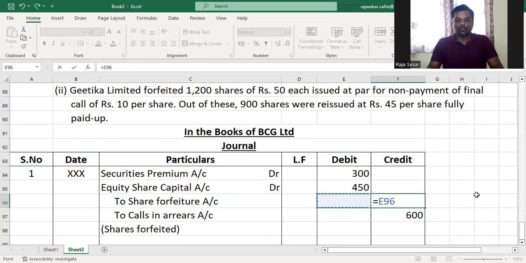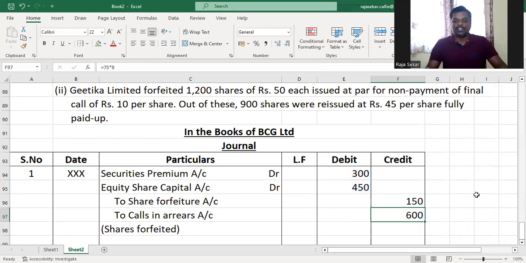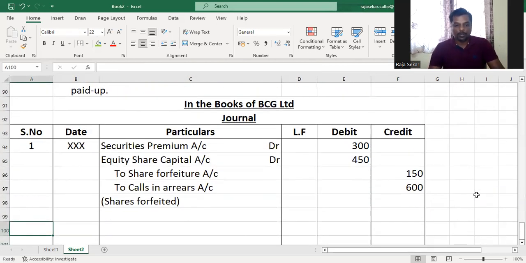And what will be the share forfeiture amount? It will be the balancing figure. So 300 plus 450 is 750. That minus 600 is 150, the balancing figure. So that is the share forfeiture account. Understood or not, my dear children?